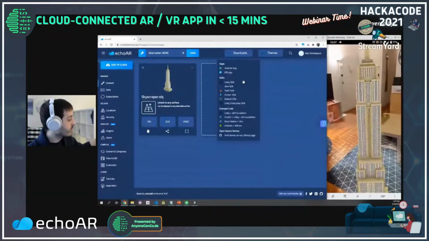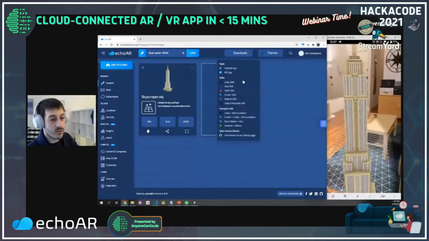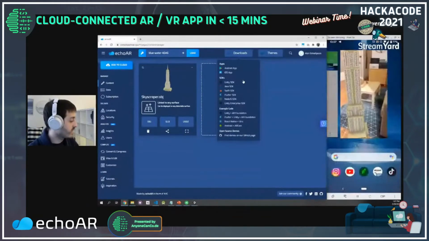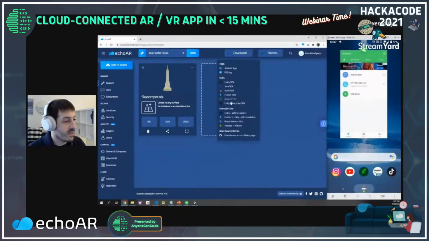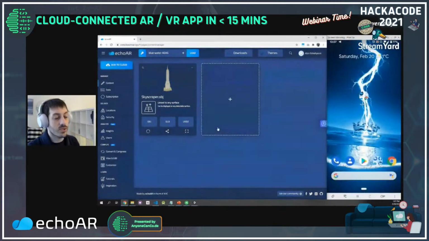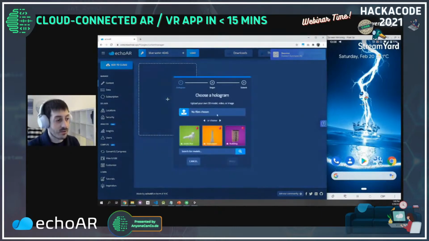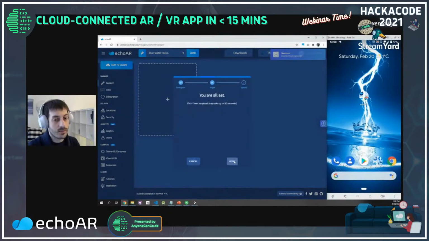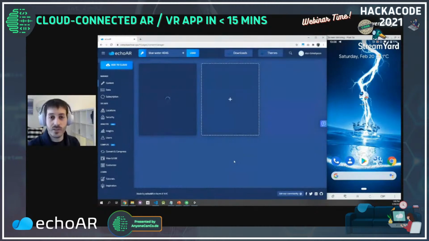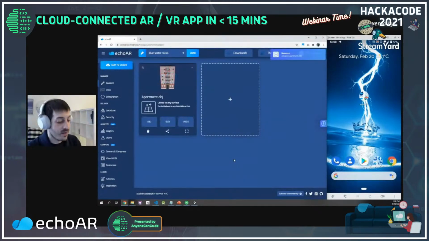But now let's say I want to change the content. So what can I do? Instead of rebuilding the application or doing anything technical, I'm going to go back to the console right here, delete the previous entry, upload something else, and it will automatically update in the app and across all platforms out there. So let's see how that works. I'm going to upload some other building. Same process occurs. We're taking that 3D file, converting and compressing it so it will work anywhere in any platform.